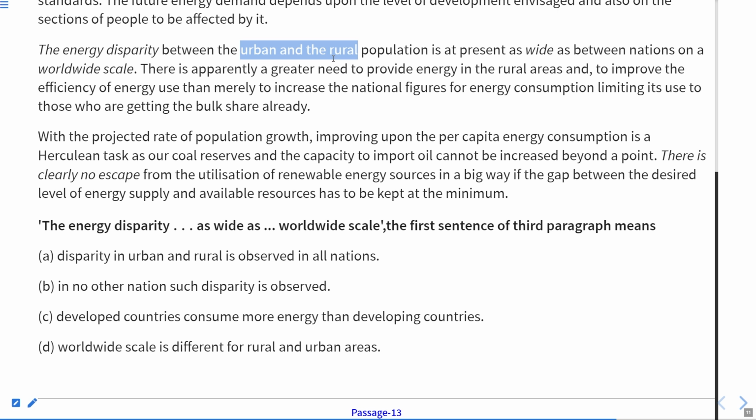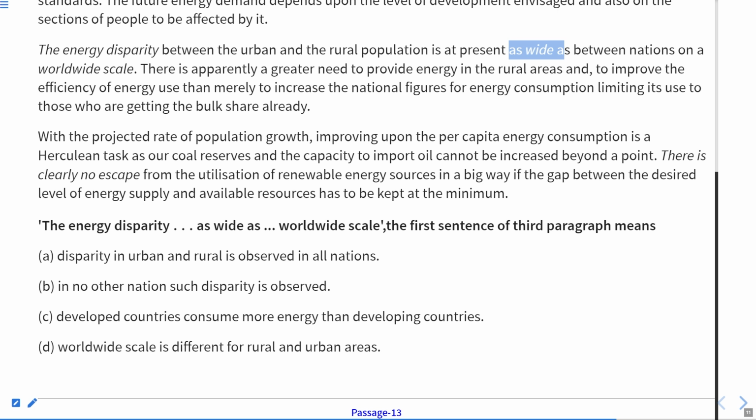Urban and rural population, it means population of cities as well as population of villages, is at present as wide as, compared with, as wide as between nations on a worldwide scale. Nations on a worldwide scale means different countries or various countries of worldwide scale.